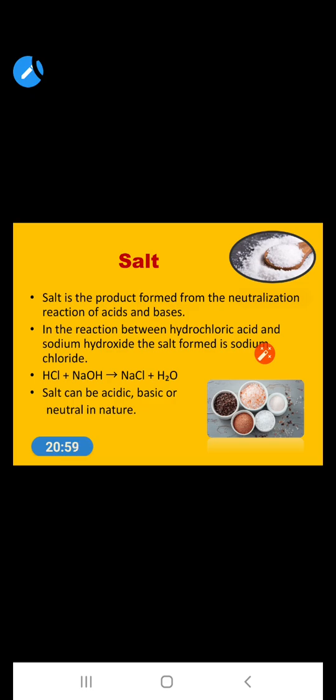So if you take hydrochloric acid and sodium hydroxide, which salt is formed? Sodium chloride. This sodium chloride is also called common salt, and we can use it in our day-to-day life. Sometimes the salts are acidic in nature, sometimes basic, and sometimes neutral.